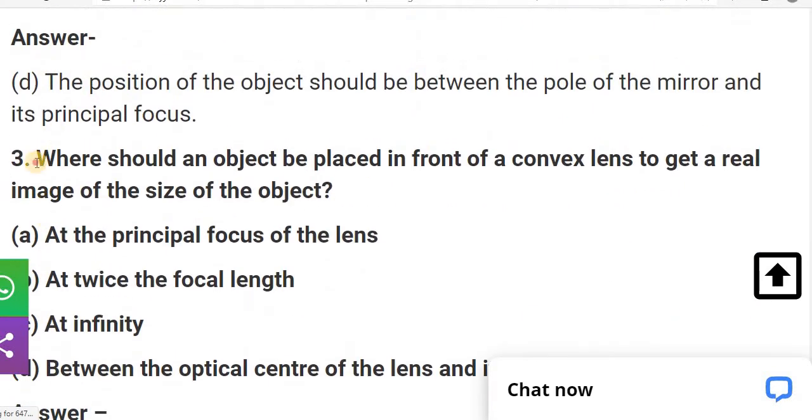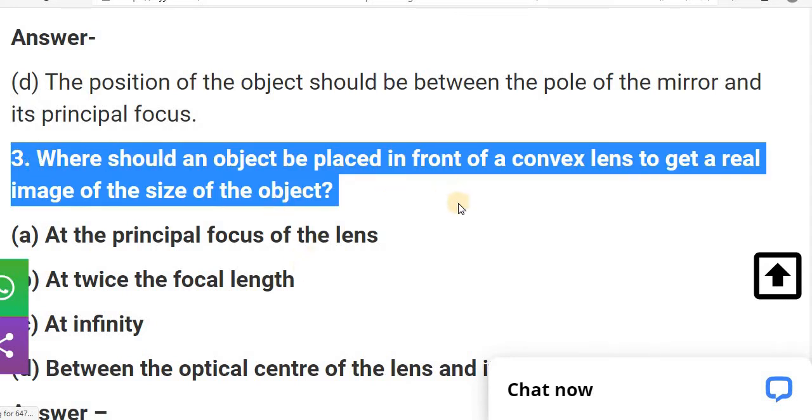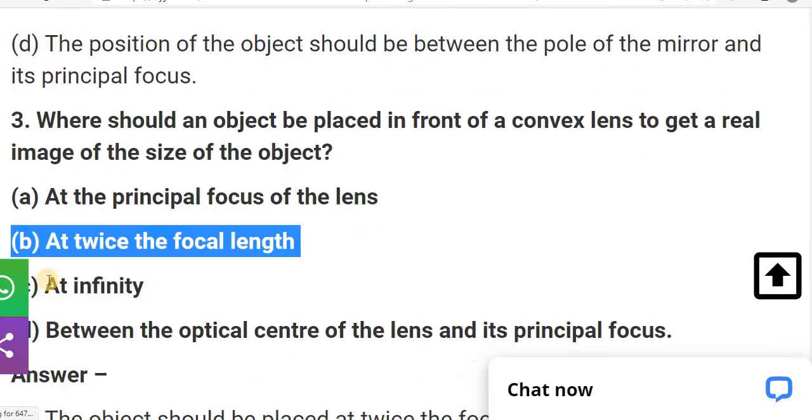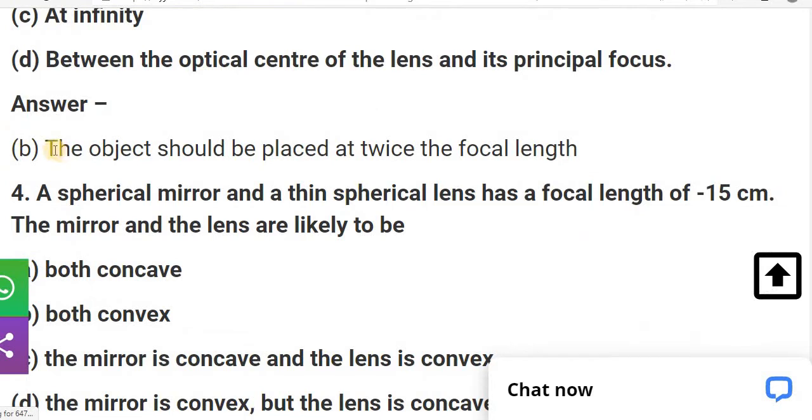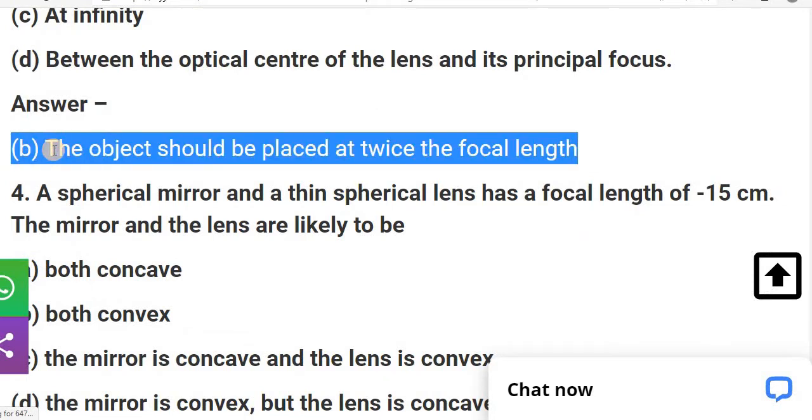Let's see one more time. The question is where should an object be placed in front of a convex lens to get a real image of the size of the object? In one case only do we get the same size image as the object, and that is at twice the focal length. So the answer is B. The object should be placed at twice the focal length. Now let's see question number 4.